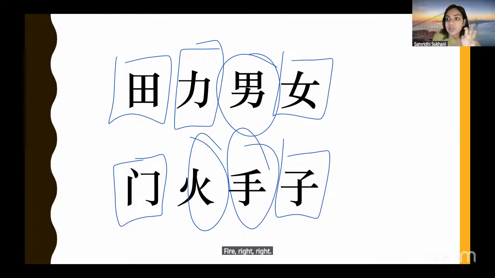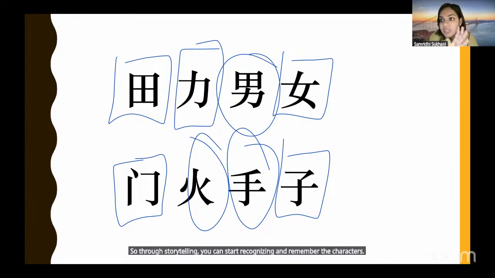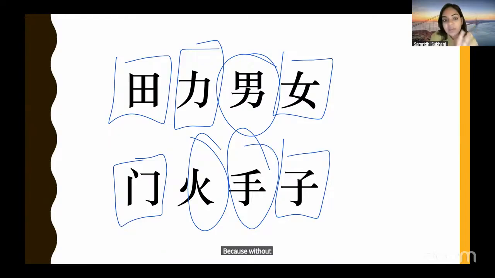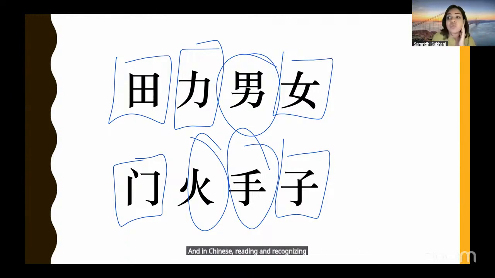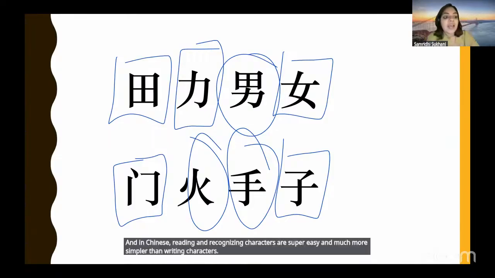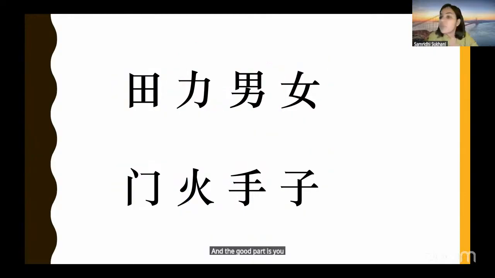So through storytelling, you can start recognizing and remembering the characters. In order to integrate it, you have to use Quizlet, because without flashcards and without revising these characters every day, it will often vanish from your mind. That's just for sure. And in Chinese, reading and recognizing characters are super easy and much simpler than writing characters. And the good part is you don't even have to write characters.